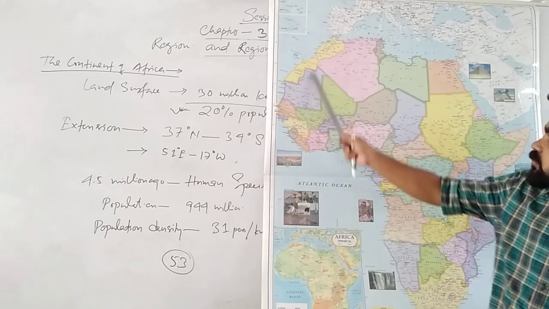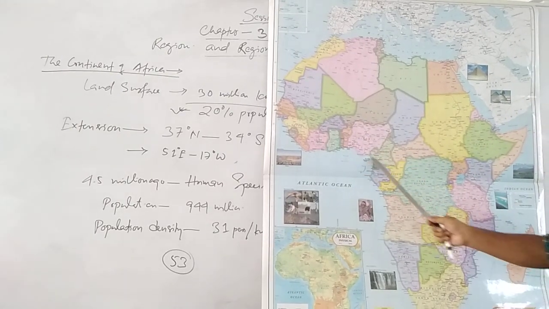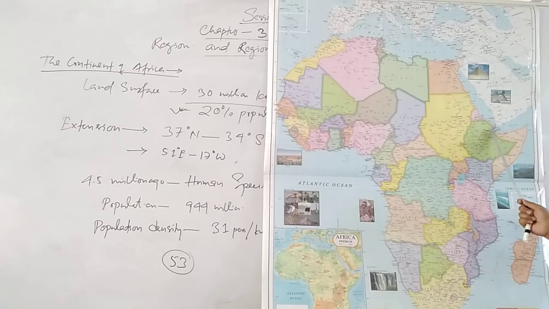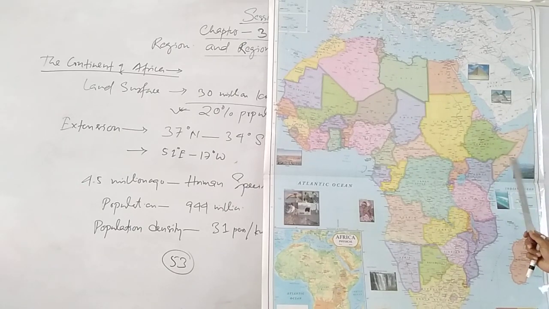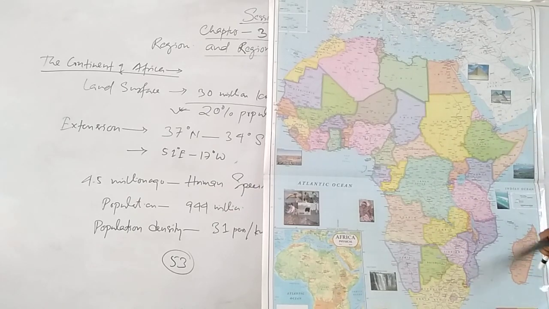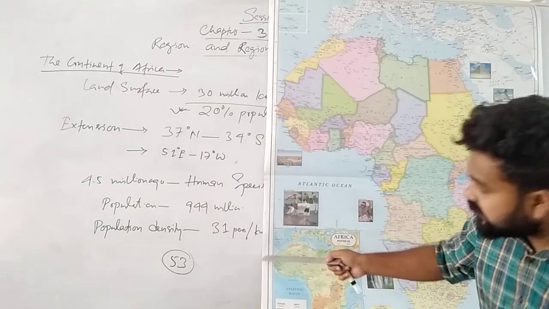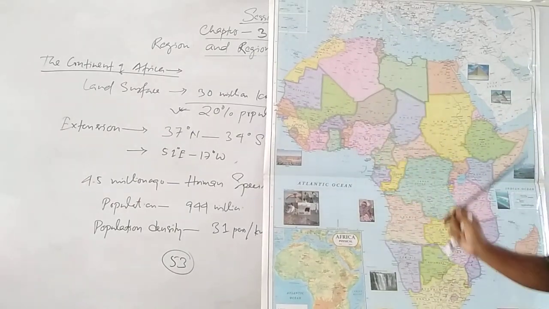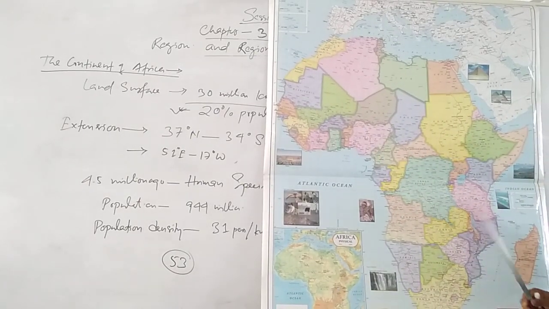Again, most of the northern part consists of the Sahara Desert up to Somalia. See, Ethiopia is a landlocked country. Here Djibouti is there, Eritrea is there, Somalia is there. These countries' population is somewhat high, but GDP is very low and production is very low. That's why people are suffering day by day. So here the density of population is also high. We talked about the density, 31 persons per square kilometer. And Algeria and Libya have 15 persons per square kilometer.